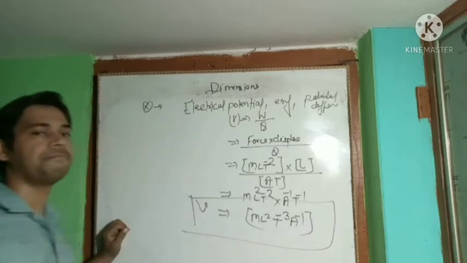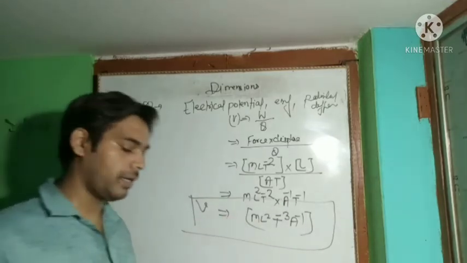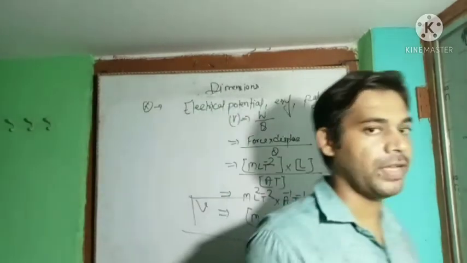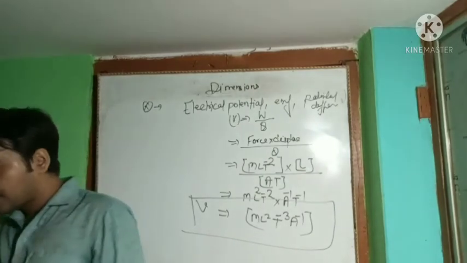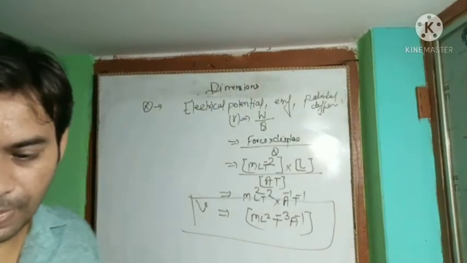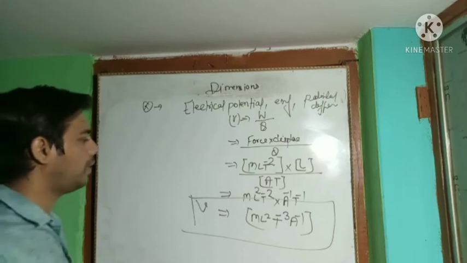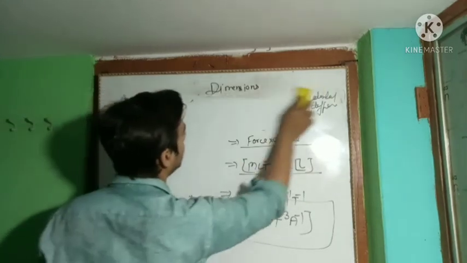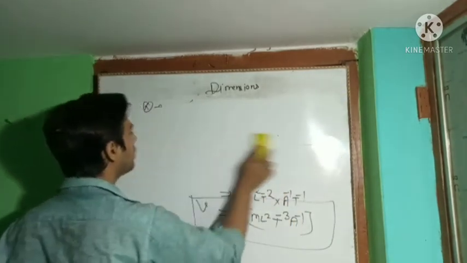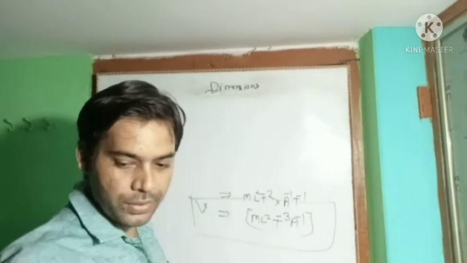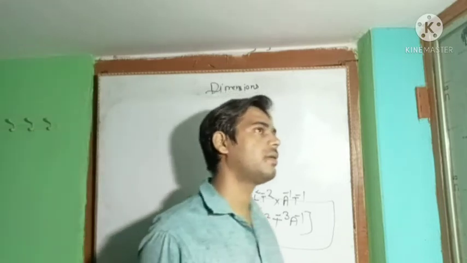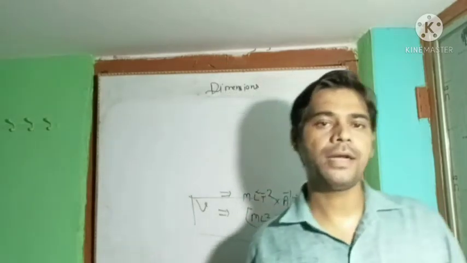This is the dimension of the electrical potential, or potential difference, or EMF, whichever you call it. Clear? This is the dimension of the electrical potential or potential difference. All these things will be studied in the 12th, so do not panic or feel pressure right now.